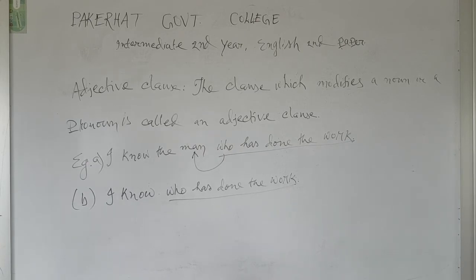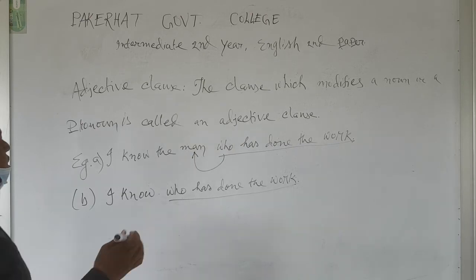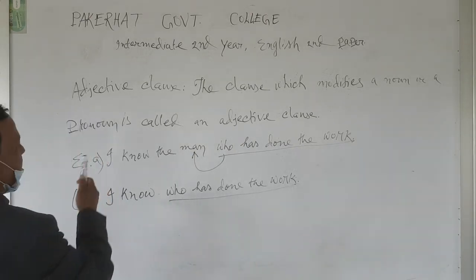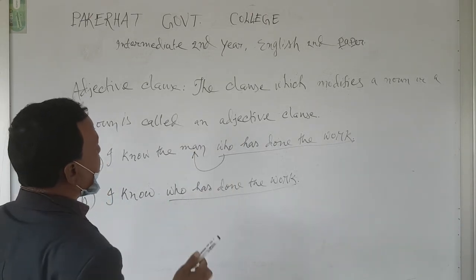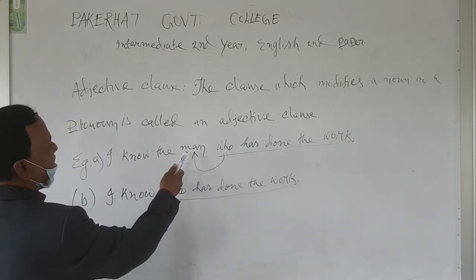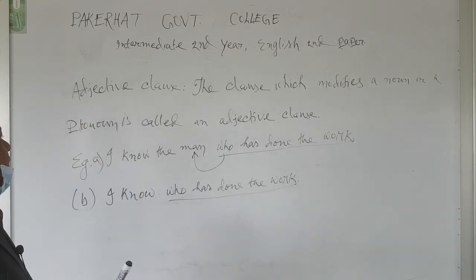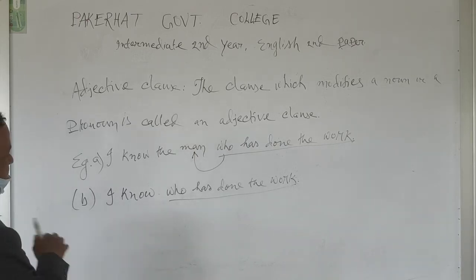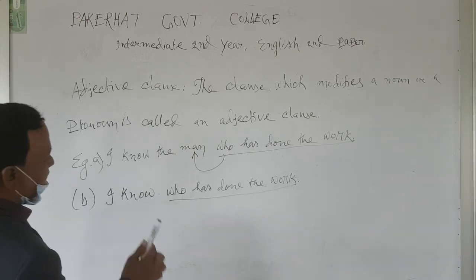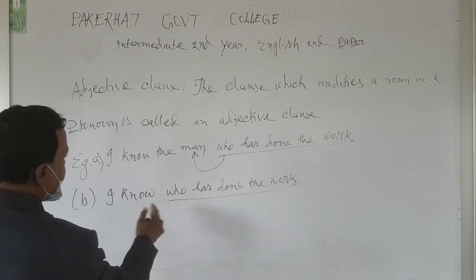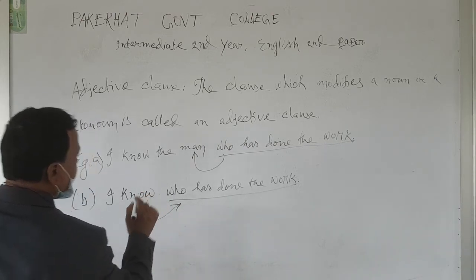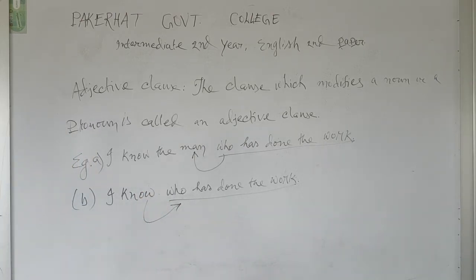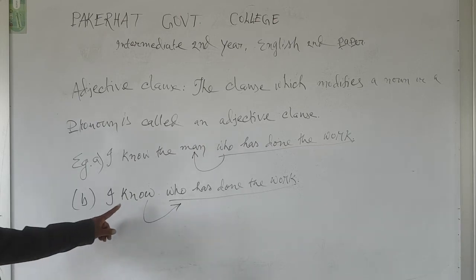These two clauses are not the same. In example 1, who has done the work modifies a noun, so it is called an adjective clause. In example 2, who has done the work doesn't modify any word. It is used as the object of the transitive verb know.